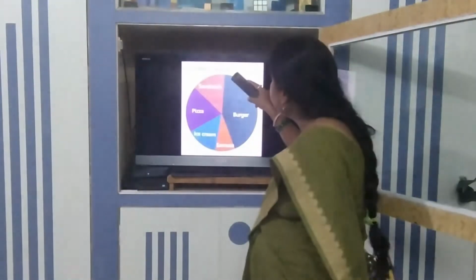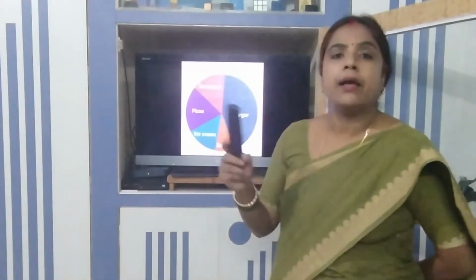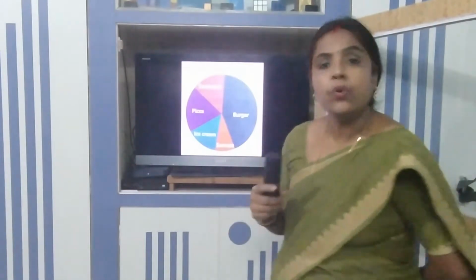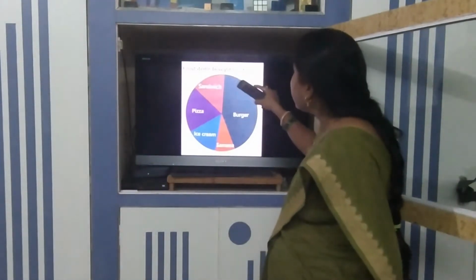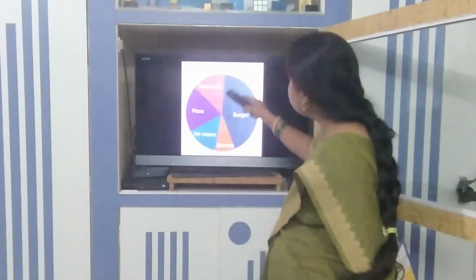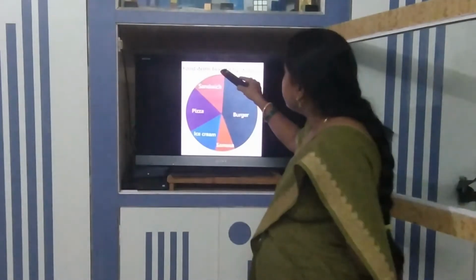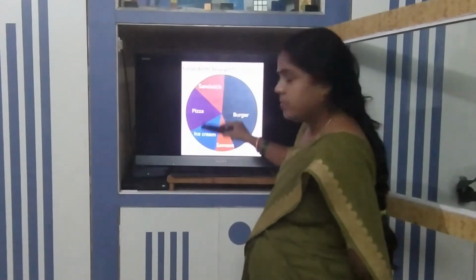If you see the picture in your class, you only have to interpret it, but when you go to higher classes, you have to study how to draw it also. So when you see this picture, we can conclude that the maximum number of students like burger, because the big sector is burger. Next, if you see this sandwich and ice cream, they both have the same, na?